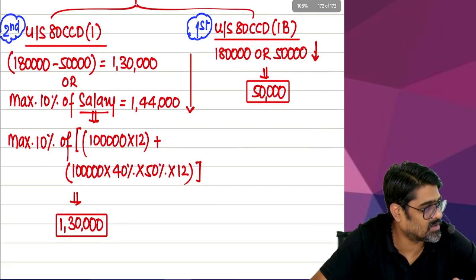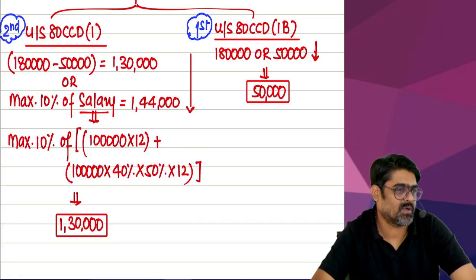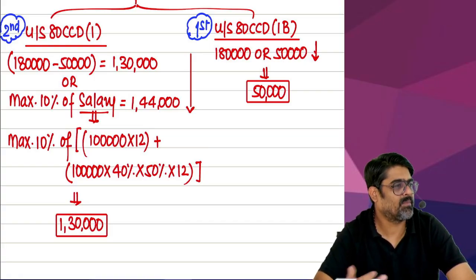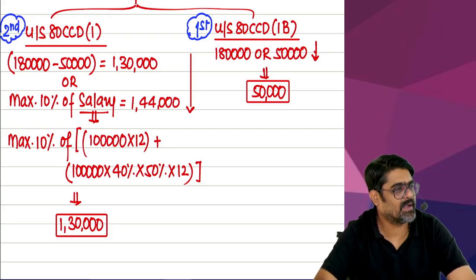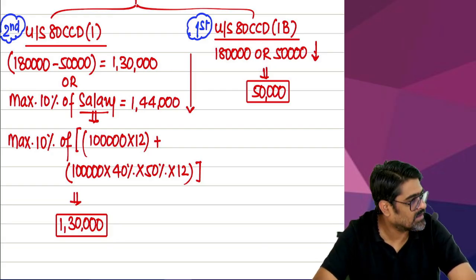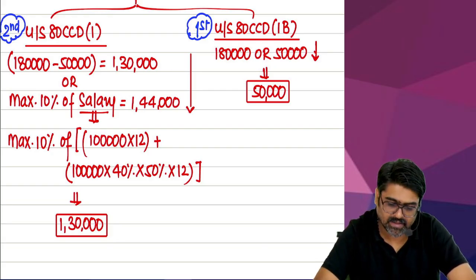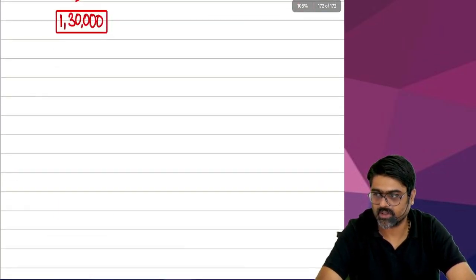But in the ICAI solution, they have done 80CCD(1) first and then 1B, and below they have given a note that alternatively 1B can be taken first and then 1. That will be the better option. Then give that only, no? Why are you confusing the students? Understanding? So this is the tax treatment of employee's contribution, Mr. A's contribution. Yes or no?